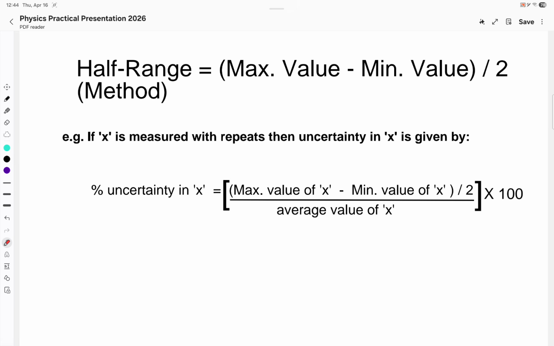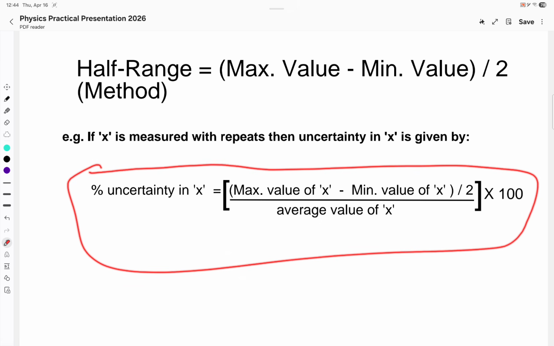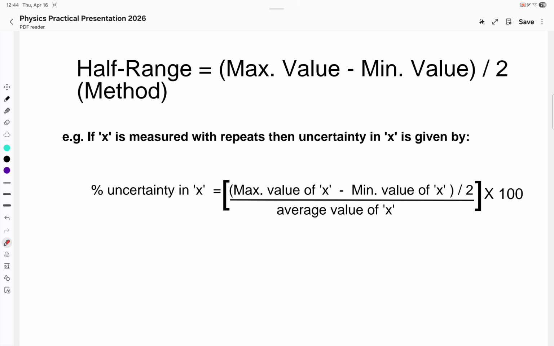Therefore, the full uncertainty must be provided. You can see the formula here. You can note it down as well. Max value of x minus min value of x divided by 2 in the numerator. In the denominator, you have the average value of x, and then the whole is multiplied by 100 to make it a percentage. And always remember, percentages must be provided up to a whole number.